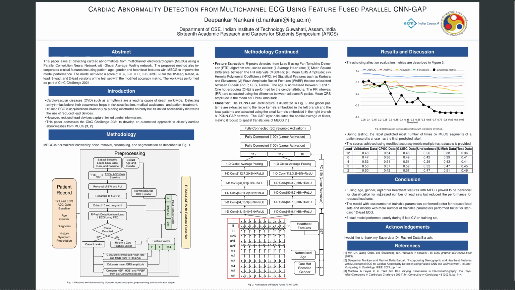So the conclusion is that fusing age, gender, and other heartbeat features with the ECG proved to be beneficial for classification for an increased number of lead sets, but reduced the performance for reduced lead sets. The model with fewer trainable parameters performed better for reduced lead sets, and the model with more trainable parameters performed better for the 12-lead ECG. The 6-lead ECG has a little bit lower performance on the 5-fold cross validation set. That is not shown here, but it was one of the observations. I would like to thank my supervisor Dr. Rashmi Dutta for her help during this work, and the references are also present here.